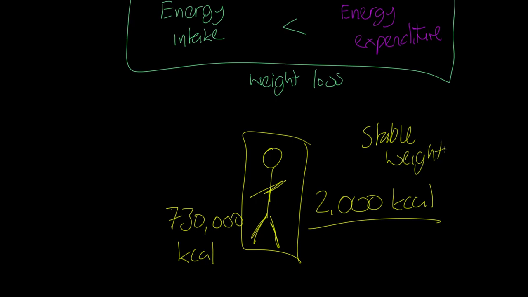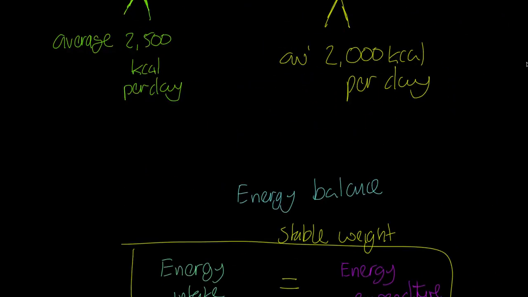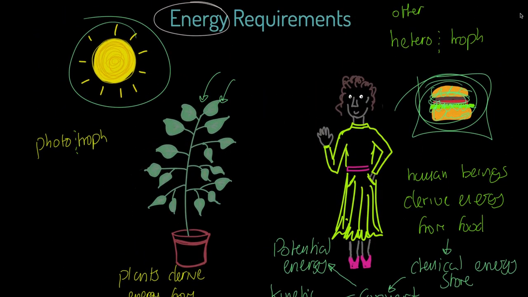Our objective should not be to eat exactly 2,000 kilocalories in one particular day. Our objective is over a period of time to maintain a stable weight, or we might have situations in our life where we might need to gain weight or lose weight, but we can use the same relationship in this way. So they're the key points I want to get across to you. That's why energy is so important. And I just want to get back to this principle before. I think it's so important that you accept this.